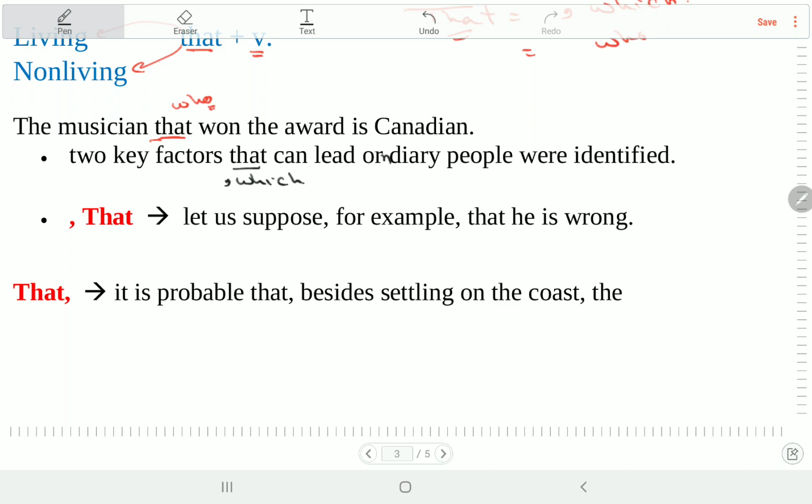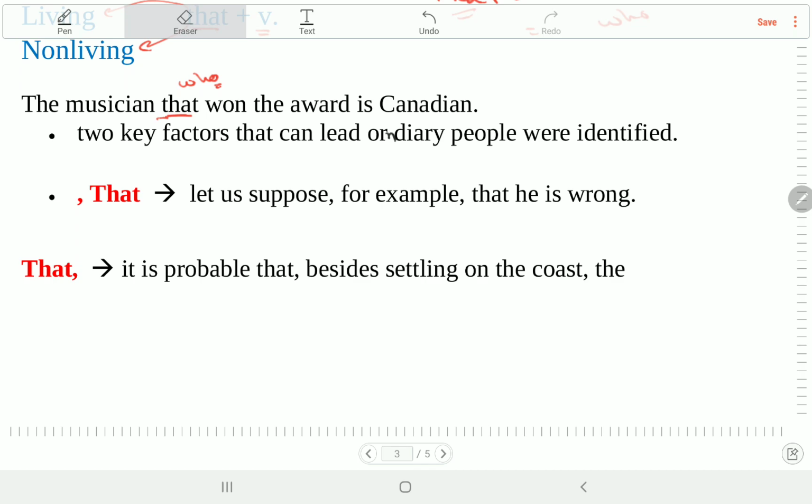At the end of this idea. طب الفكرة خلصت فين؟ اللي هي ايه؟ two factors. خلاص هنشيل that وحط two factors can lead ordinary people. sentence خلصت عند ordinary people. So we put a comma هنا. لو شلنا that دي وحطينا which يبقى comma قبل الwhich وكوما. طيب خليناها زي ما هي يبقى delete the two commas وزي ما هي. Two factors that can lead ordinary people were identified.